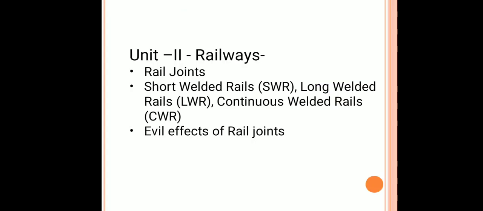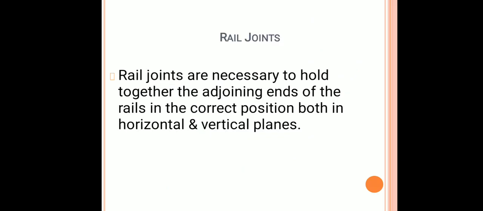So, we will start with first, that is rail joints. After that, we will see short welded rails, long welded rails, and continuous welded rails, along with the evil effects of rail joints. So, we'll start with the rail joints.